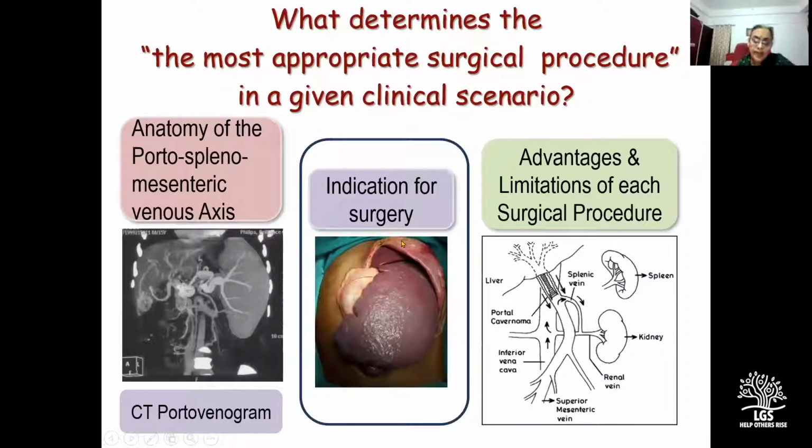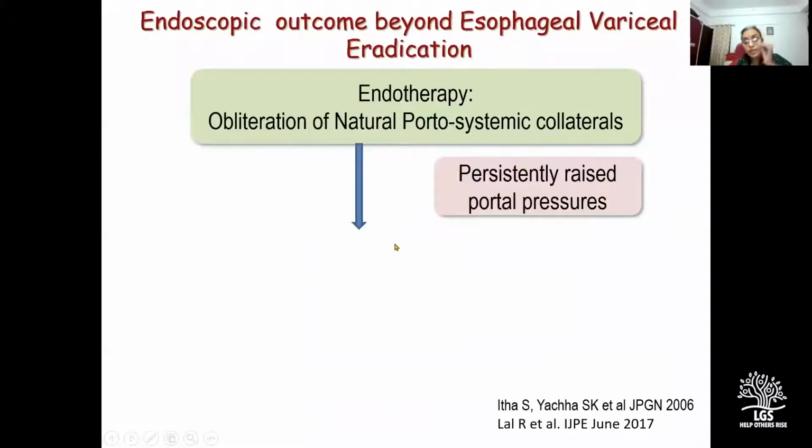So after having assessed the anatomy comes an assessment for indication for surgery. Endotherapy leads to obliteration of natural portosystemic collaterals in the gastroesophageal region, but portal pressures continue to be elevated.